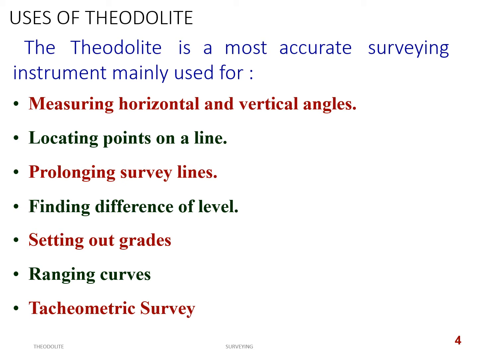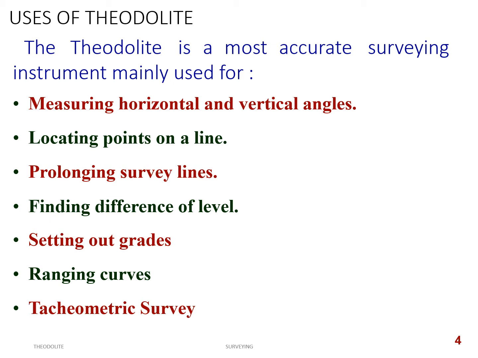As I said in the initial stage, uses of theodolite. There are a number of uses. The first one, as you know, is measuring horizontal and vertical angles. With the help of a theodolite, you can measure horizontal angles as well as vertical angles. With the compass, you can only measure horizontal angles, and that too with a lower accuracy of around 20 minutes. Whereas with the theodolite, we can measure vertical angles as well as horizontal angles, and that too with a greater accuracy of 20 seconds.